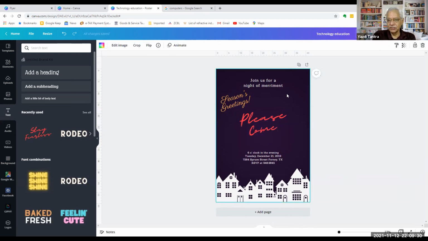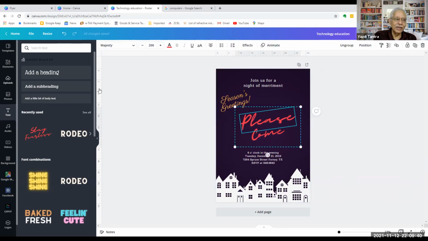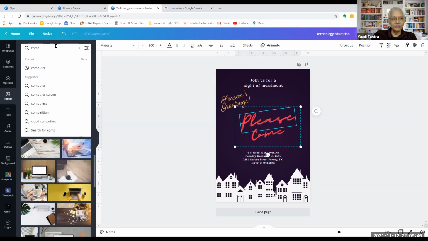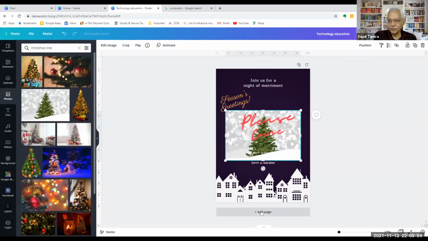Okay, my poster is ready. Can you see how easy it is? And then you can also do a whole lot of stuff here. You want to add some images and stuff like that. I'm not very good at this, but suppose I say Christmas images, I'll see a whole lot of, say, Christmas tree. So maybe I'd like to put a Christmas tree behind this.